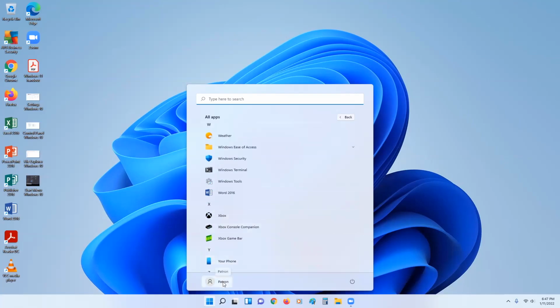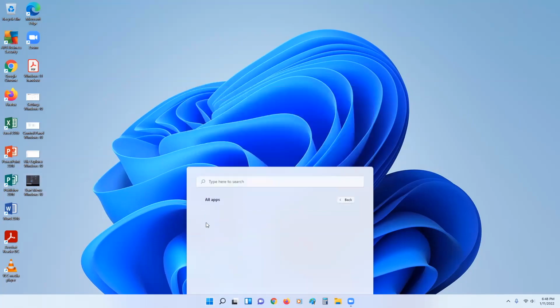Additionally, you have user accounts, so I can sign out or change account settings. If there was another user on this computer, I could also switch to a different user. And then there's also power options. So we have shutdown, restart. Some computers will have a sleep option. So these are a lot of the similar options, but they look slightly different in Windows 11. So that's the start menu.